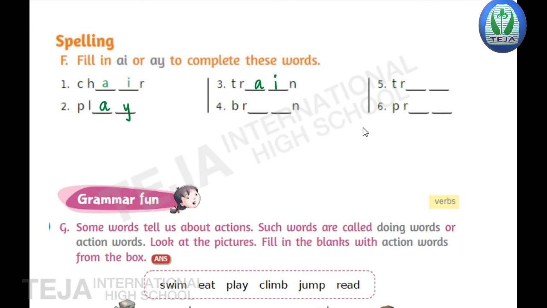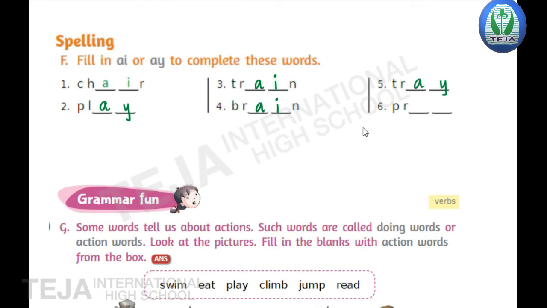Here train completed. Next fourth one, BR dash dash N. Here also write AI. BRAIN, brain. BRAIN, brain. Okay. Next fifth one, children, TR dash dash. So write AY.